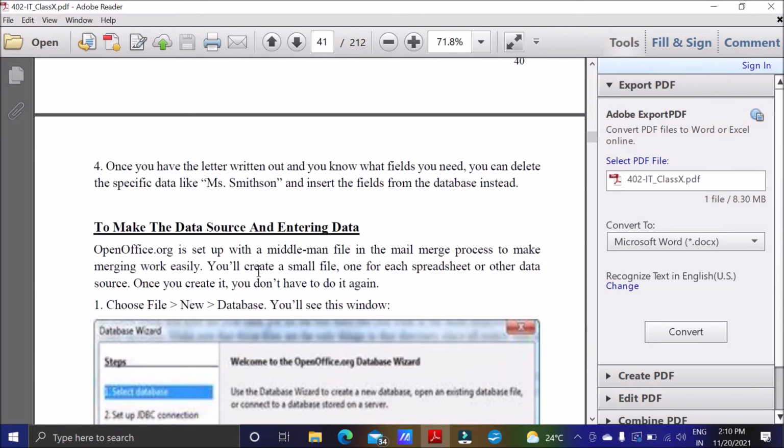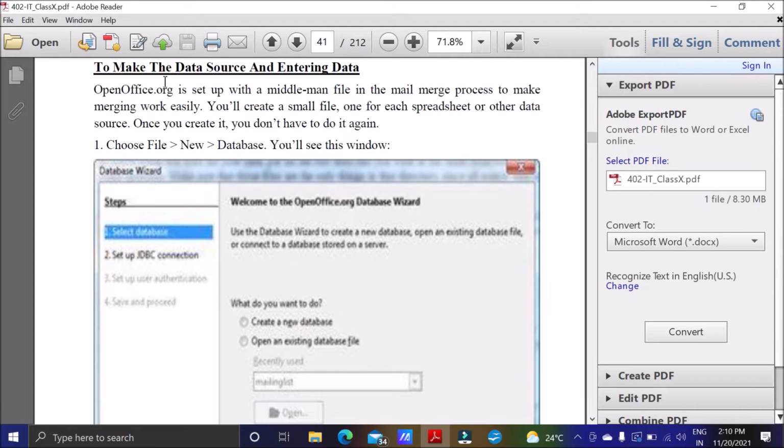Okay, now we have to select the data source. The data source will have the names of the parents, name of the child, so that we can enter them one by one in the document and create the mail merge. Okay, so OpenOffice.org works as a middleman file in this mail merge process. Means you can go for any type of database. Either you can use a spreadsheet, you can use Writer, you can use Access from outside. Also you can take the data source from anywhere, no problem.